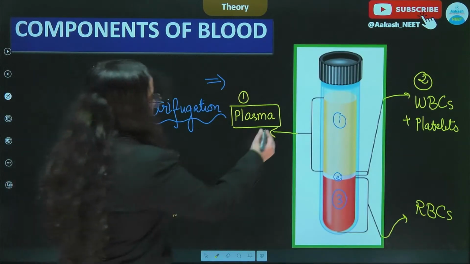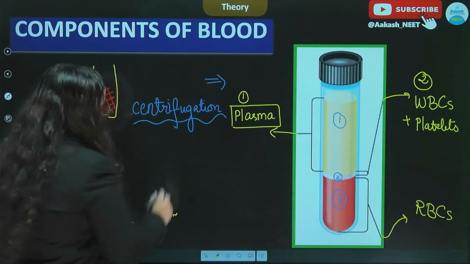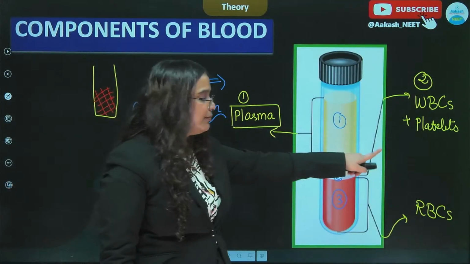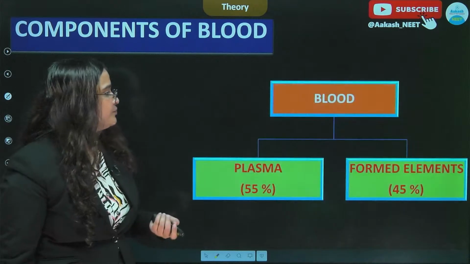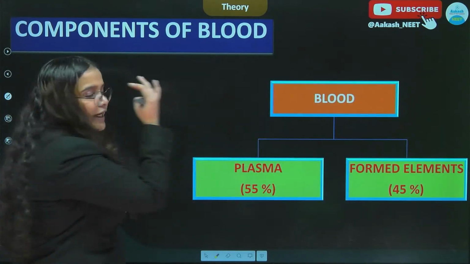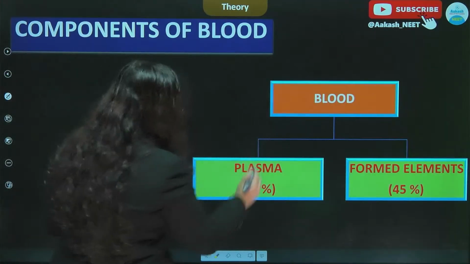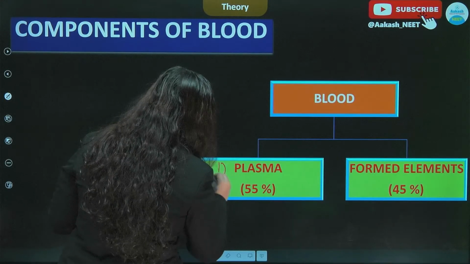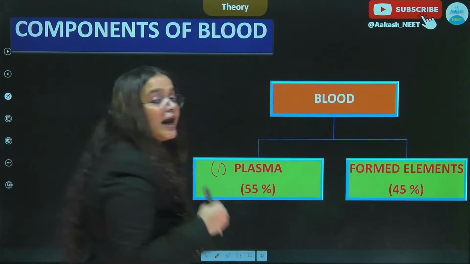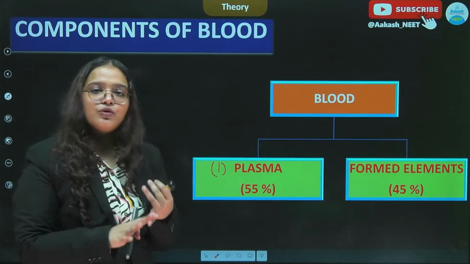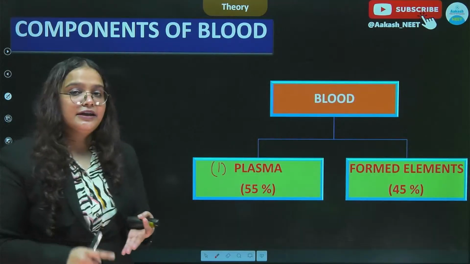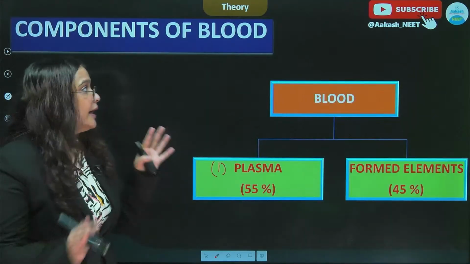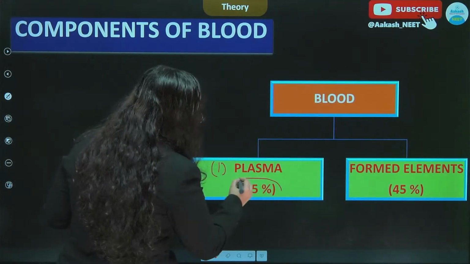Alright, so here we can see that the components of blood include the plasma, the WBCs, the platelets and the RBCs. So if we categorize it properly, we can say that blood is made up of the plasma and the formed elements, which include the WBCs, the platelets and the RBCs, and the percentage of plasma in the blood accounts to about 55%.